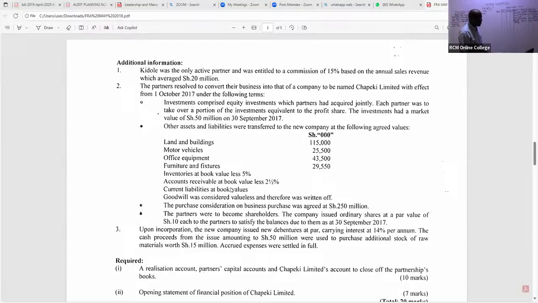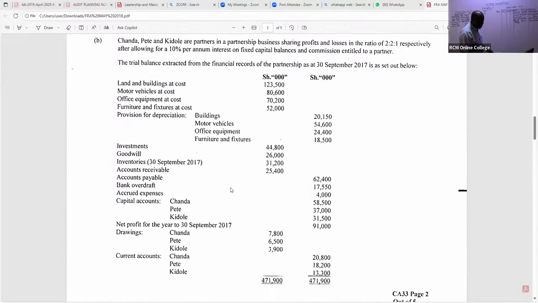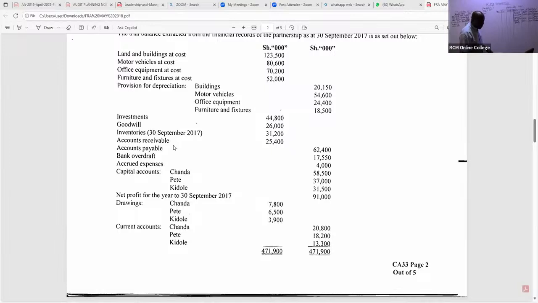So all the current liabilities, what do we have there? We have payables, and I can see we have accrued expenses. They were taken over by the new company, even the bank overdraft. Yes, I can see the bank overdraft was taken over by the new company. It's a current liability, with a figure of 17,550.